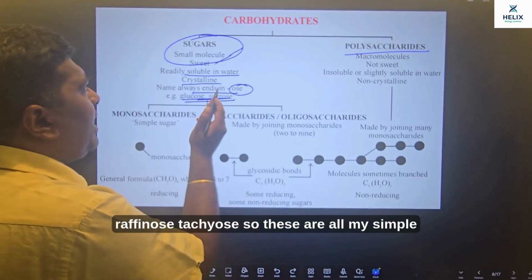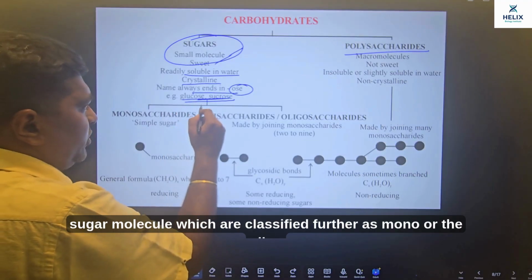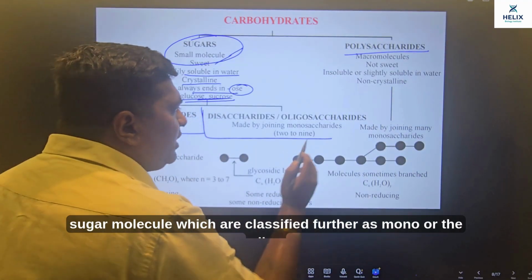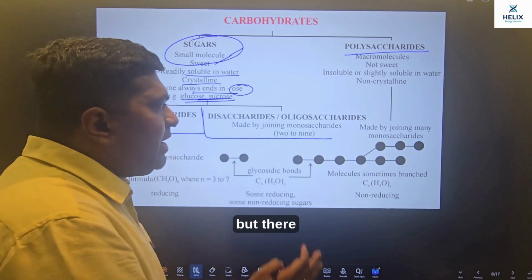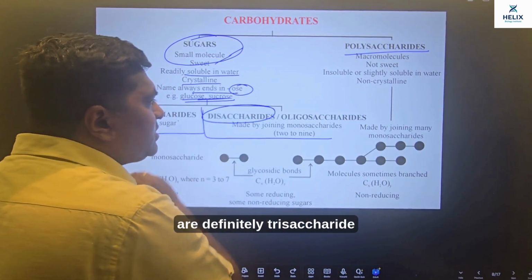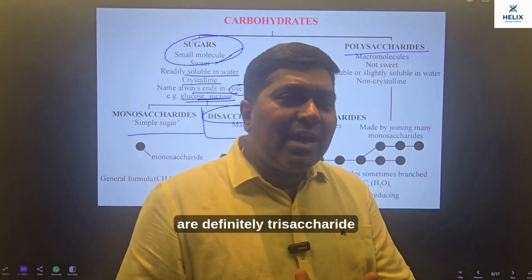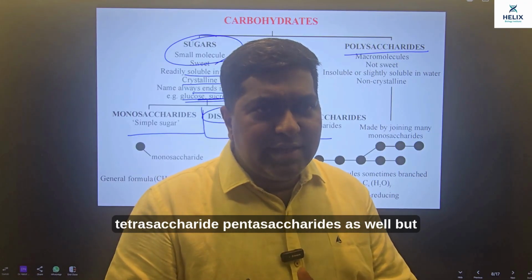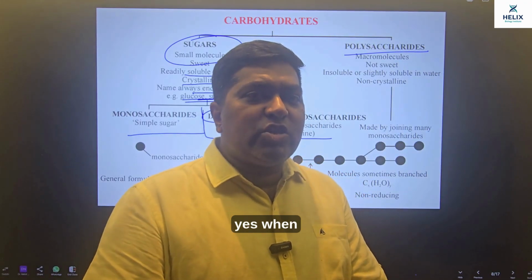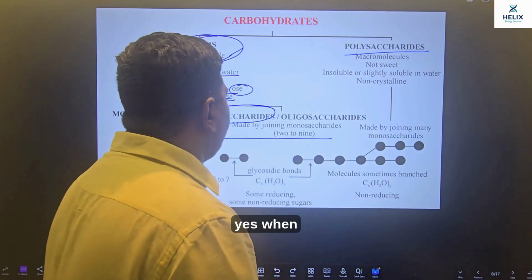So these are all my simple sugar molecules which are classified further as mono or oligo. हम most commonly oligo का जो form देखते हैं, that is what we observe as disaccharide. But there are definitely trisaccharides, tetrasaccharides, pentasaccharides as well. But हम अभी के हमारे discussion में disaccharide तक ही जाएंगे.